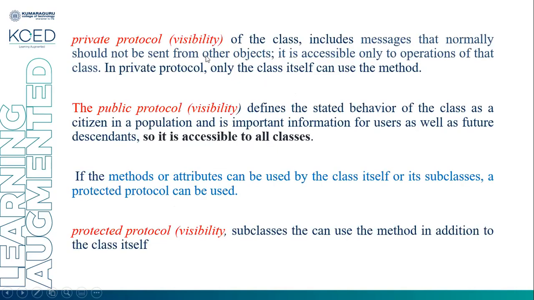So private protocol visibility of the class includes messages that normally should not be sent from other objects. It is accessible only to the operations of the class. In private protocol, only the class itself can use the method.